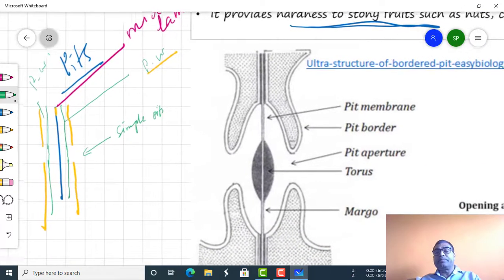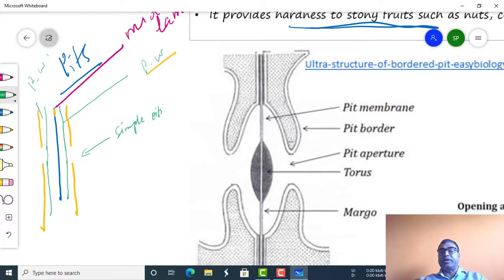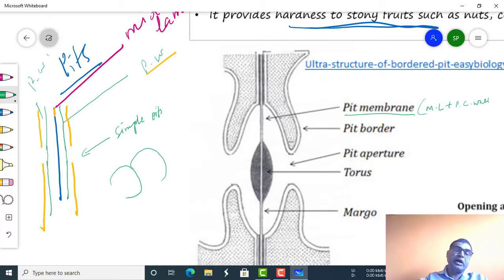What is the bordered pit? If you see here, this is a pit membrane. What is pit membrane? Pit membrane is actually the middle lamella plus primary cell wall. Suppose this one is a cell and this one is another cell.